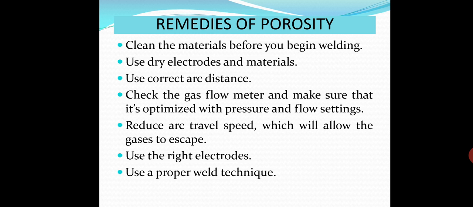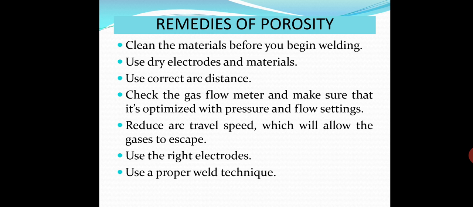So what are the remedies? To avoid contamination, clean the materials before you begin welding. To avoid moisture, use dry electrodes and materials. Use correct arc distance. Check the gas flow meter and make sure that it is optimized with pressure and flow settings.